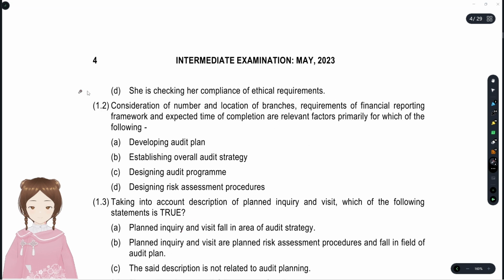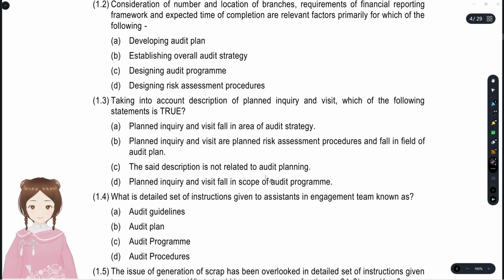And second, consideration of the number and location of branches, requirements of the financial reporting framework, and expected time of completion are relevant factors. Why is she doing all that? To develop an audit plan, establish the overall audit strategy, design the audit program, and design risk assessment procedures. What is she doing? She's establishing an overall audit strategy before execution of the work. So option B, establishing the overall audit strategy.